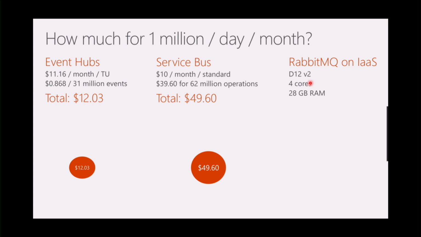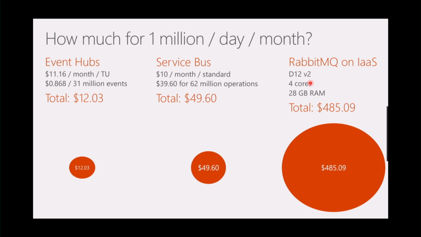Now imagine you wanted to do this on your own IaaS VM. You're running RabbitMQ. RabbitMQ is open source software. You can run this on your own, but with this you wouldn't have support. You can get that through an additional cost as well. So a 4-core VM with 28 gigs of RAM should be able to handle that. That VM alone, $485.